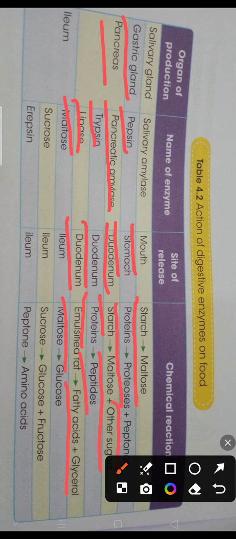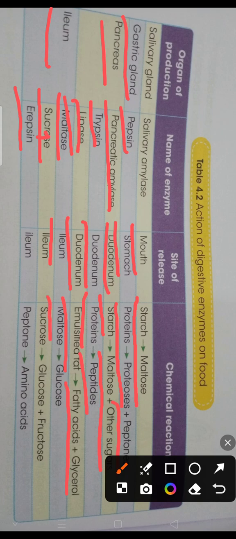Next, the ileum, which is a part of the small intestine. It secretes three types of enzymes: maltase, sucrase, erepsin. Over here it is sucrase, not sucrose. So maltase, sucrase, erepsin. If we are talking about maltase, site of release is the ileum.